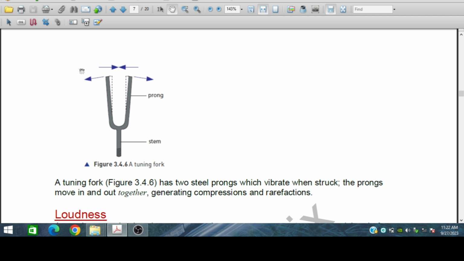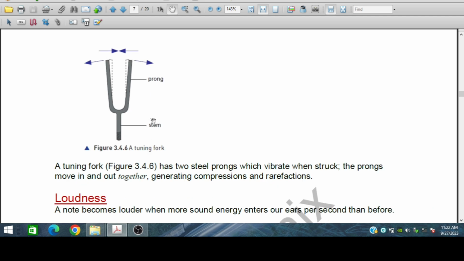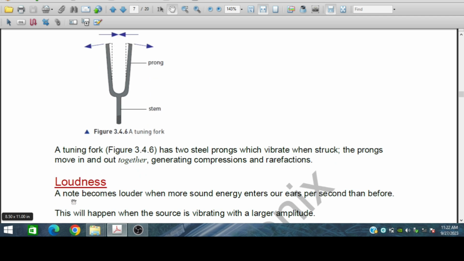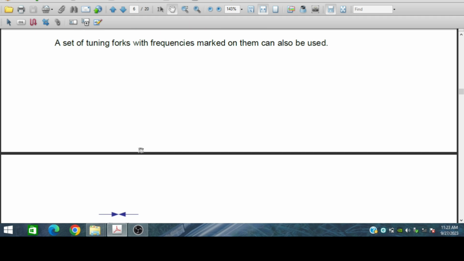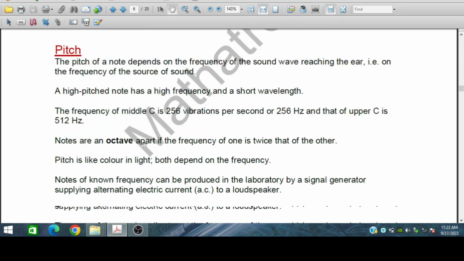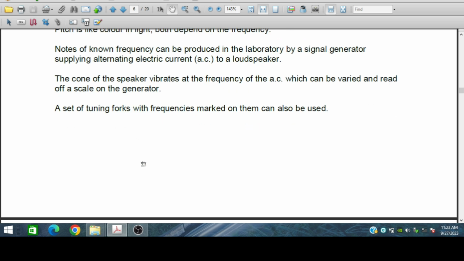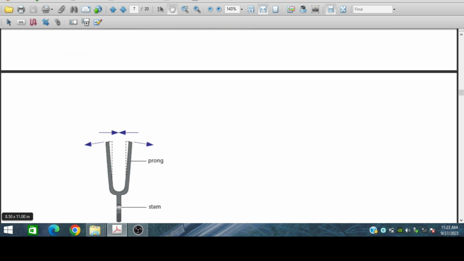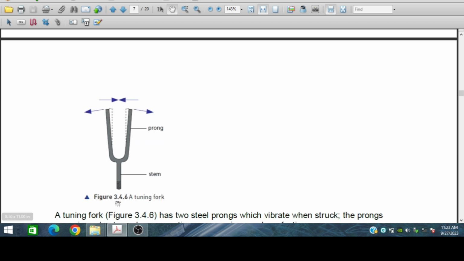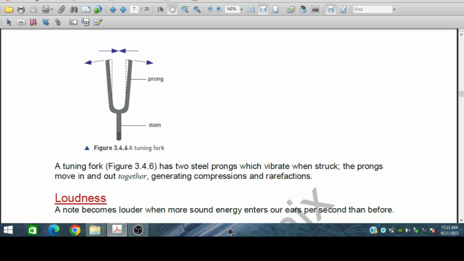So this causes vibrations of a particular frequency. Pitch and frequencies can be produced using different kinds of instruments, and for this purpose the tuning fork can also be used, and it produces a single frequency.